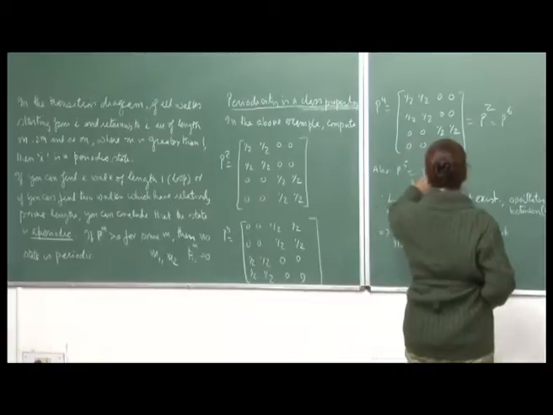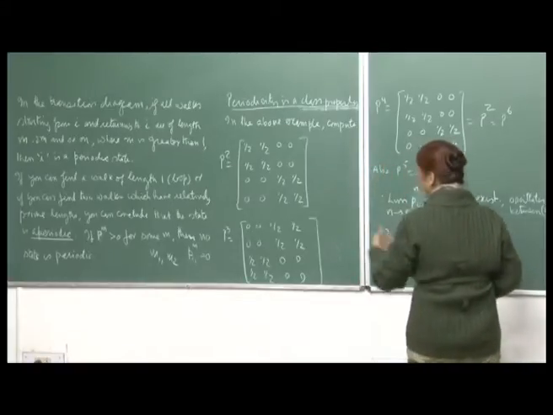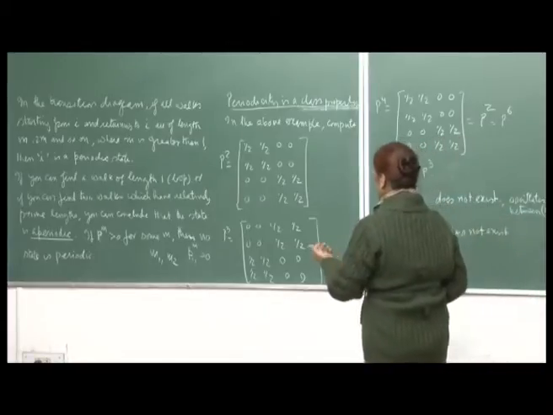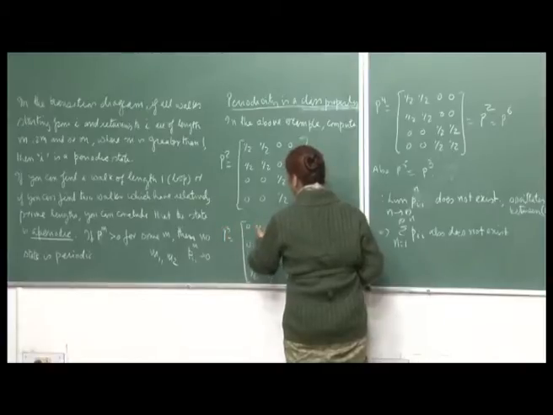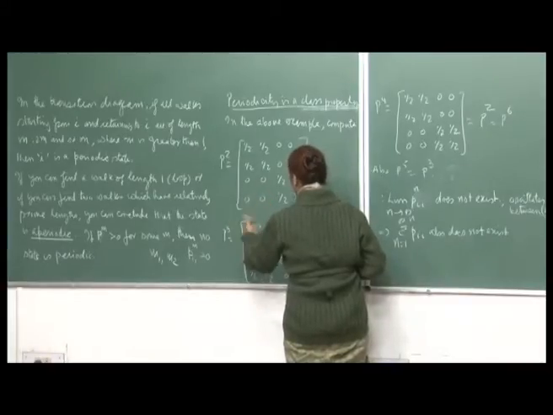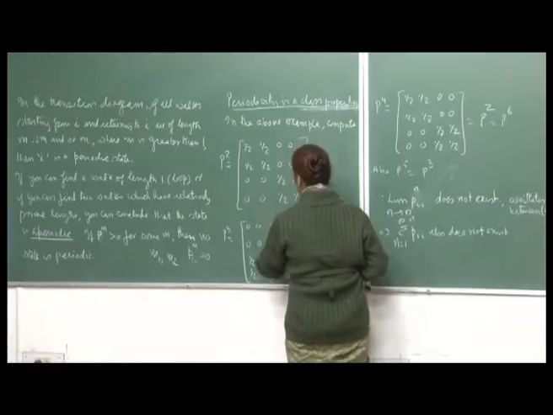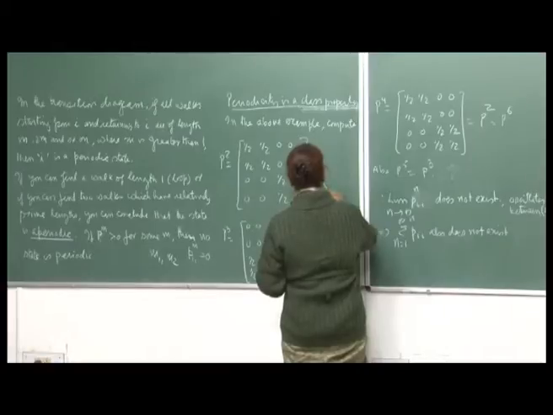So, P^5 will be P^3 and all odd powers will continue to be the same, because P^3 tells you the probability of going from 1 to 3 in 3 steps. That is what will happen. It will come back to itself and then go back, and so from here it can go to 3 and 4 again in 3 steps. You had 1 here and then you had 3 and you had 4.